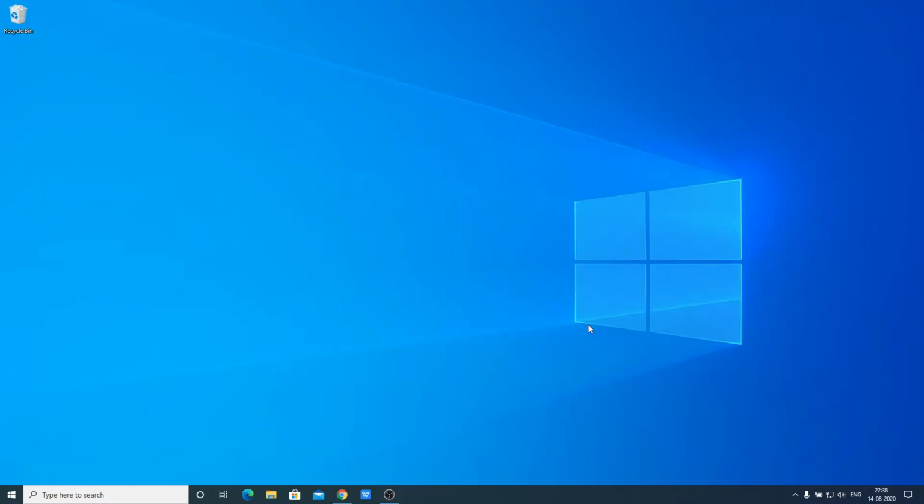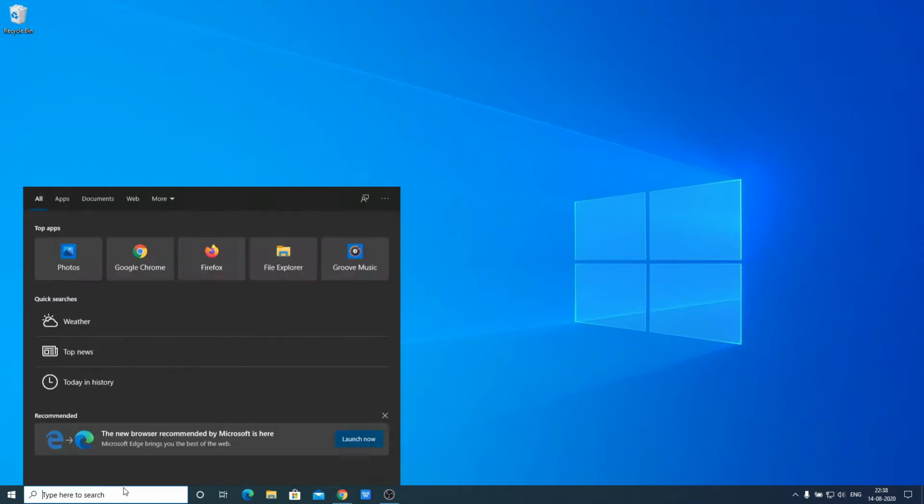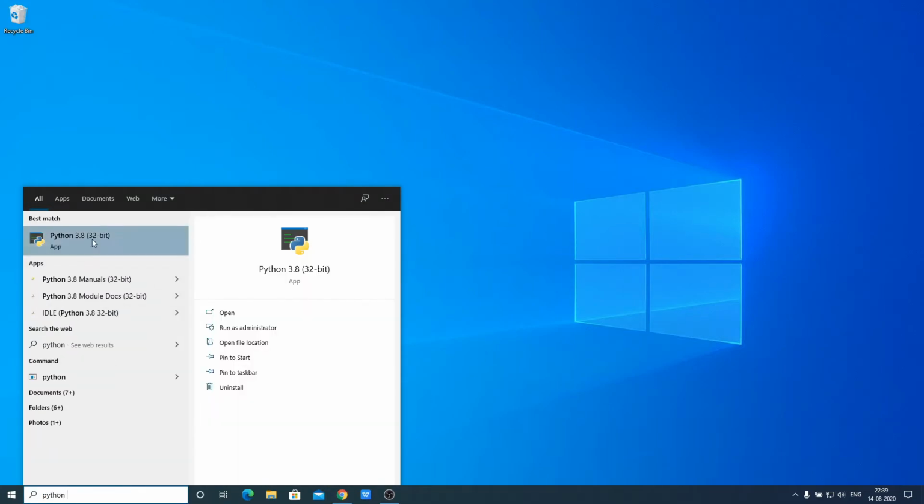Now let me show you how you can print hello world using the Python programming language. For that, simply search for Python. Here we have two options. One is the Python application and another one is Python IDLE. I will show you how you can use both options. First let me show you how you can use the Python application. Simply click on this Python application.